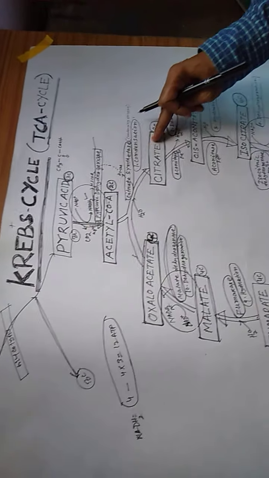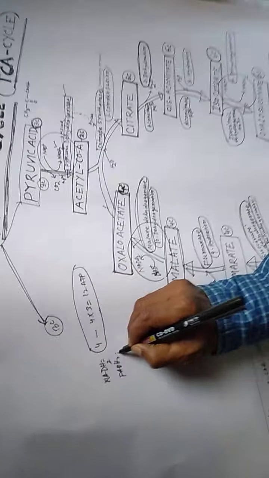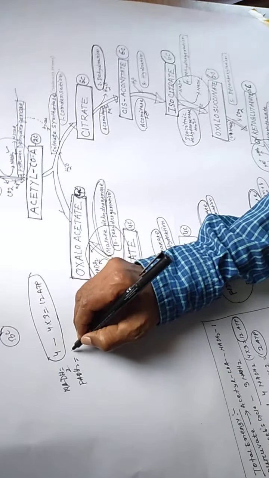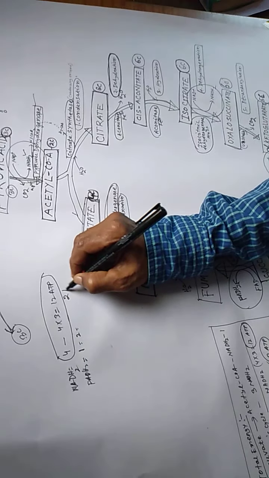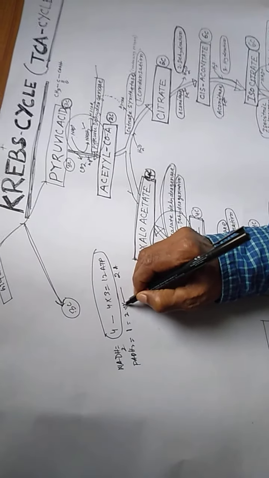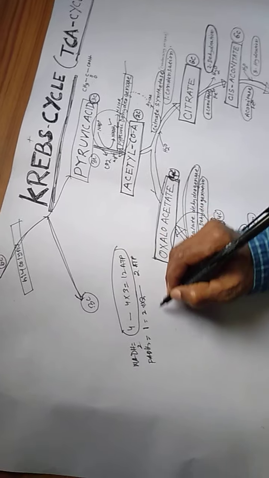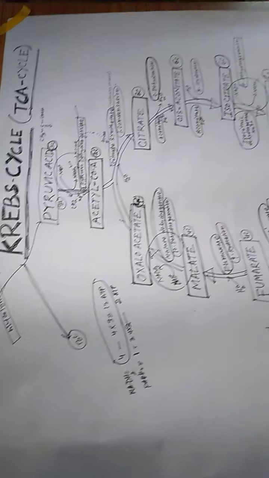Again, FADH2 is released, and FADH2, 1 releasing 2 ATP, so 1 into 2 is 2 ATP. Then GTP, which gives 1 ATP.